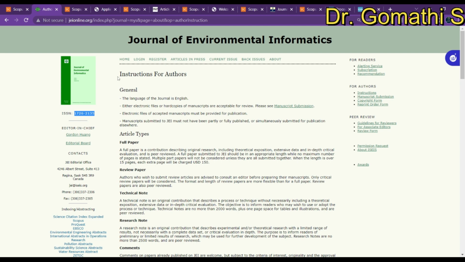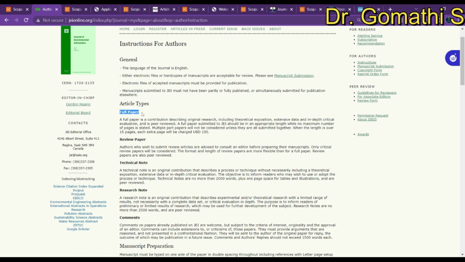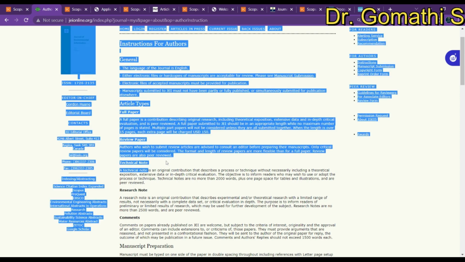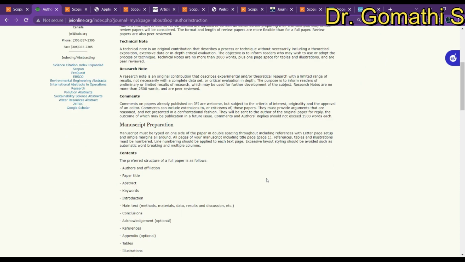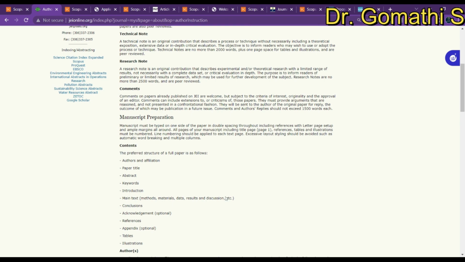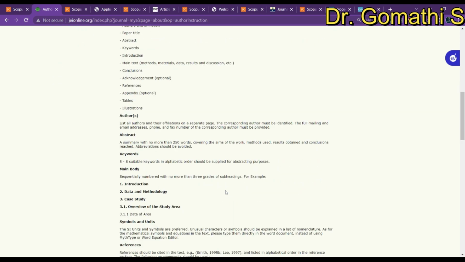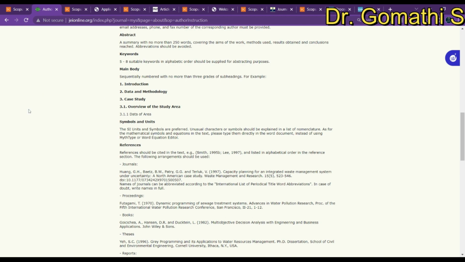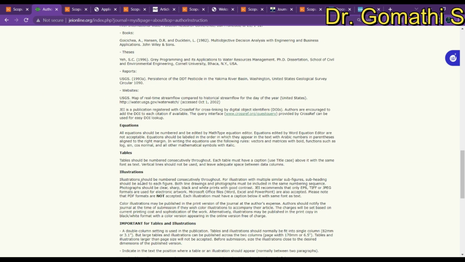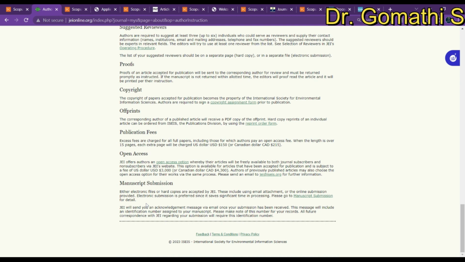Let us understand what things you have to check in a journal. First, in which language they are accepting papers. It is an English journal. Next, you can proceed with electronic files. What are they accepting? They accept full papers, review papers, technical notes, research notes, comments, and everything. And how you have to prepare the paper, the template of your article, will be given here: symbols, references, equations, tables, illustrations, and how everything should be.